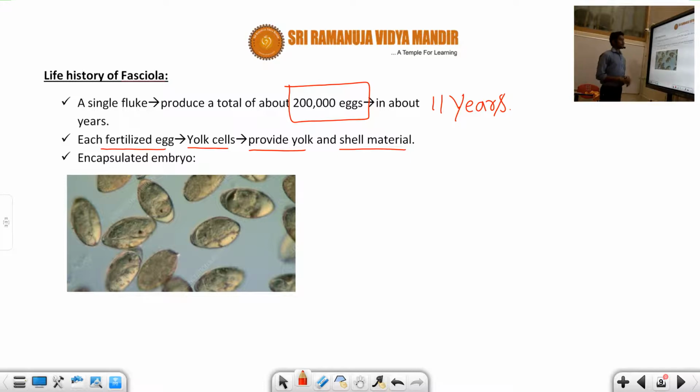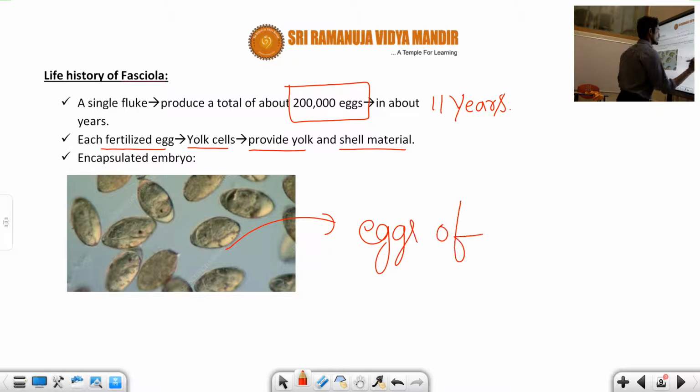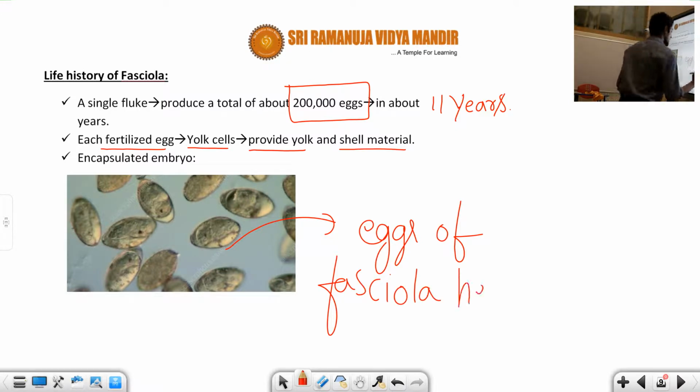And coming to the next point, students, this diagram is indicating the egg of Fasciola hepatica.